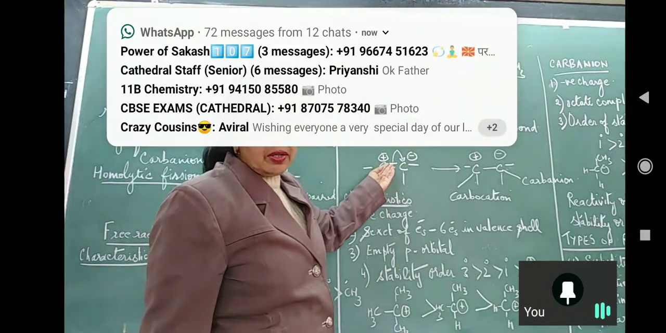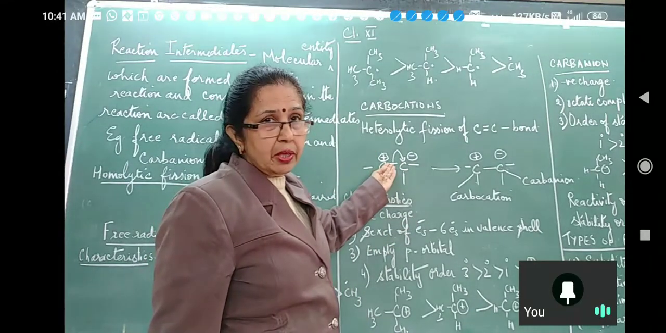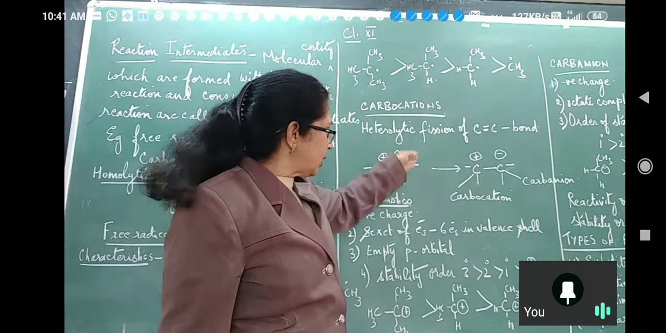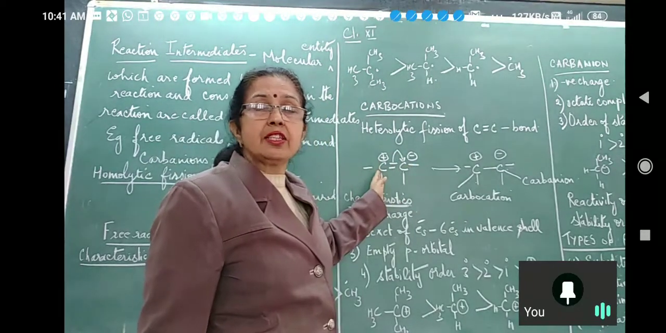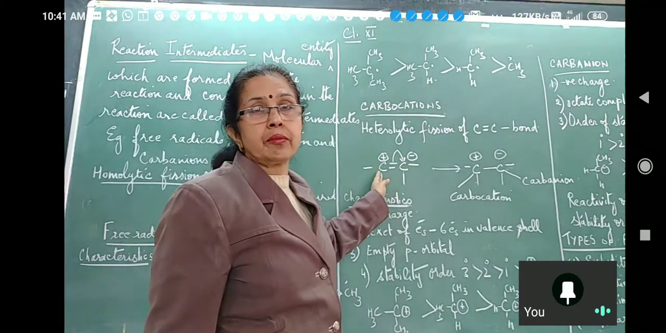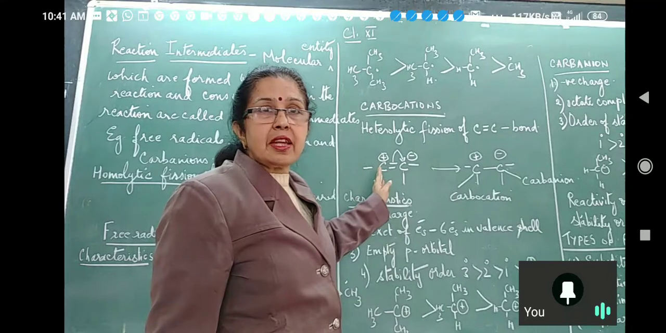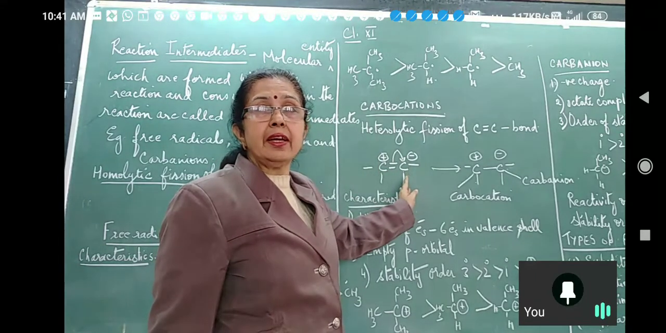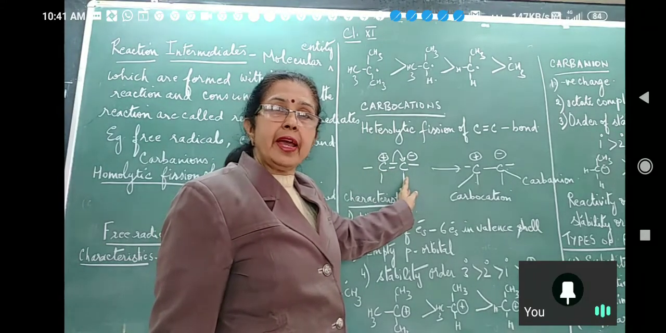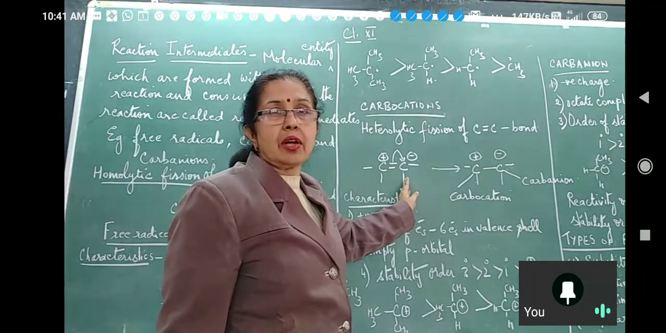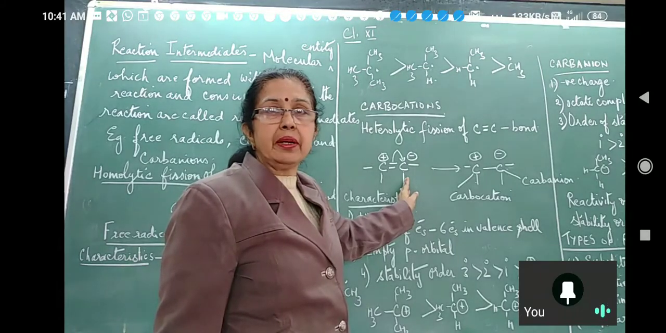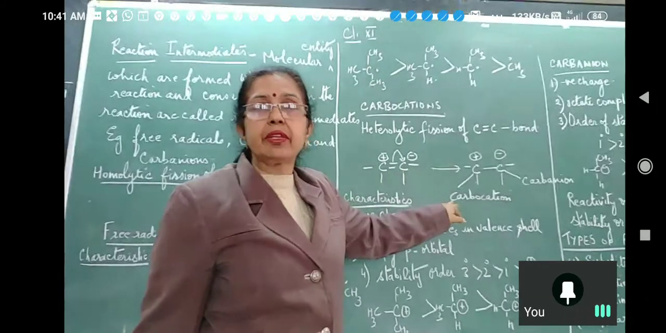The two electrons which were forming the pi bond go to one carbon atom, and the other loses its share of the electrons. This one is deficient of electrons, and this one is getting full 8 electrons now, because its octet will be complete.